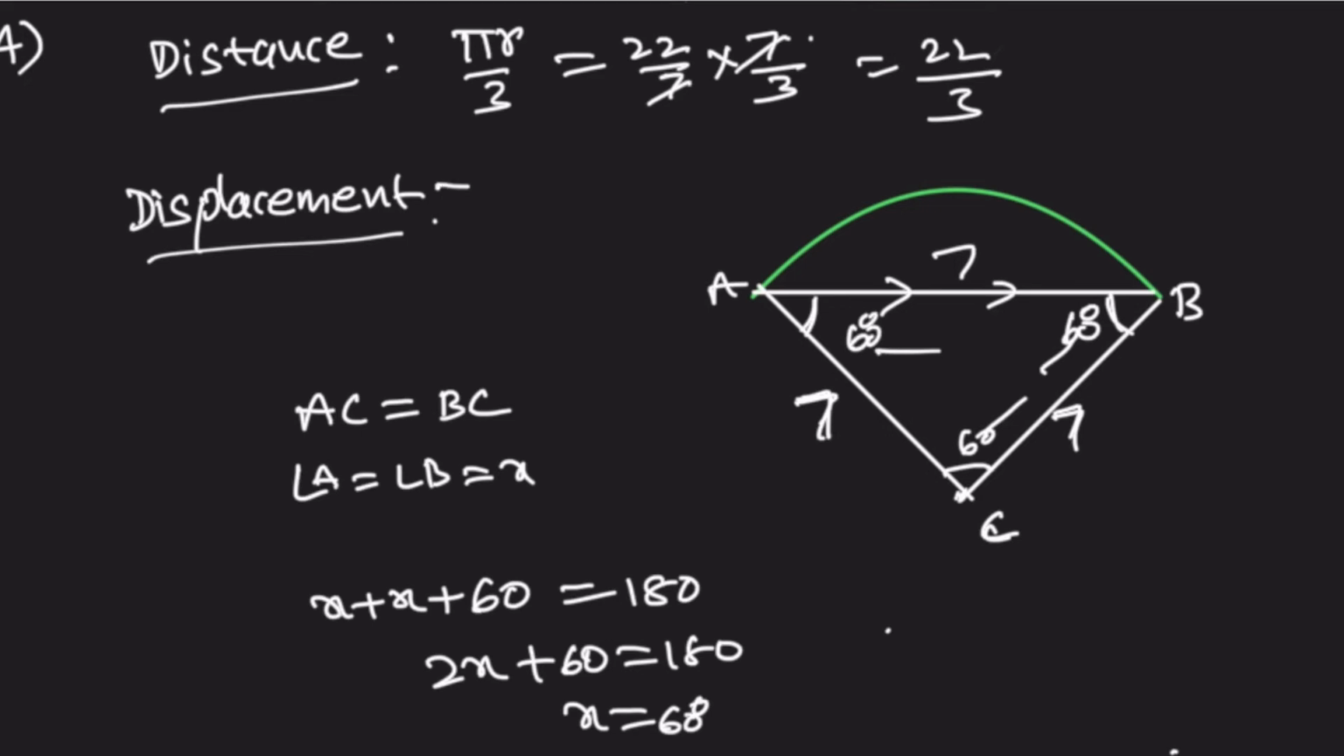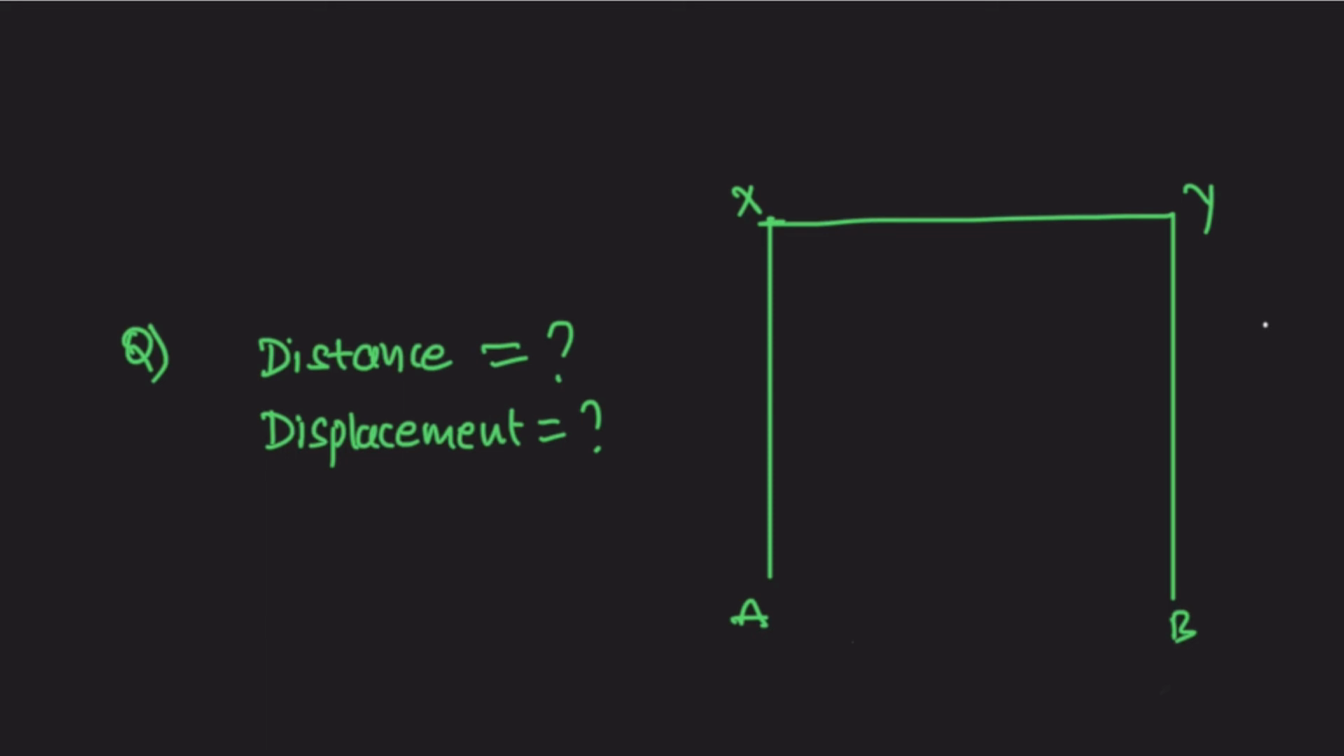So here displacement is 7 meters. Now the question is, what is the distance and displacement of the body where the body is moving from A along the square and reaches the point B? Side of the square is 14 meters. Now the question is, what is the distance, what is the displacement?